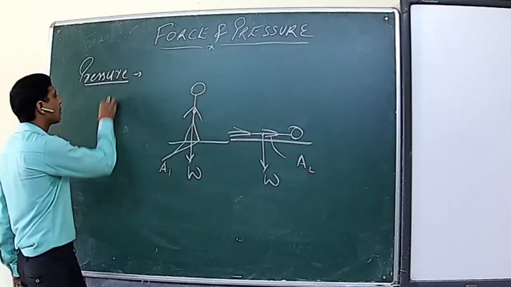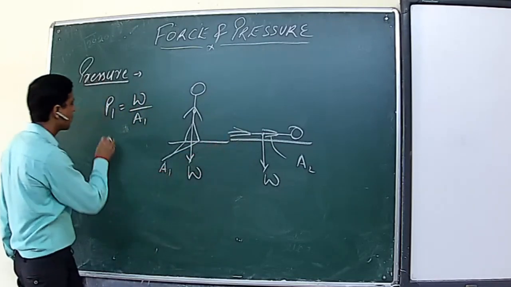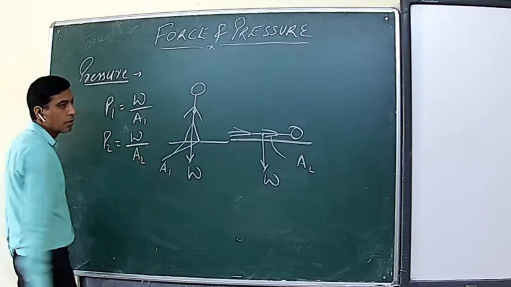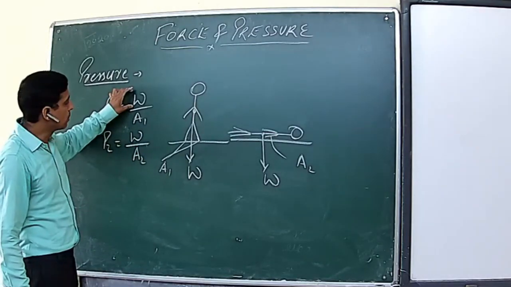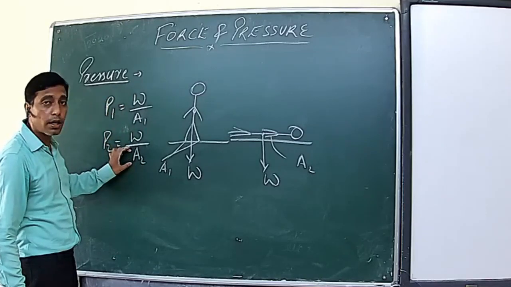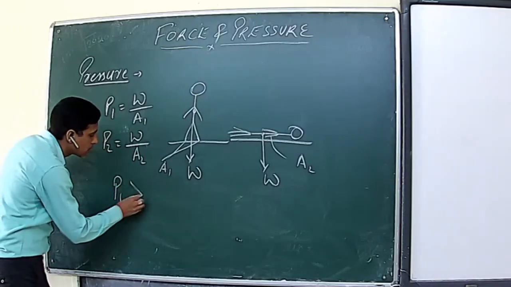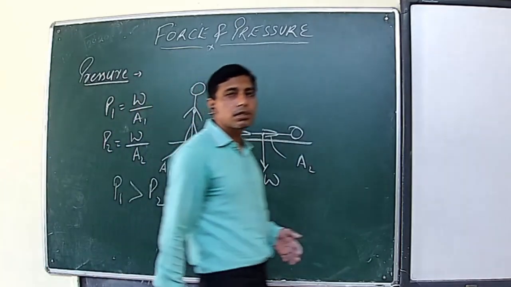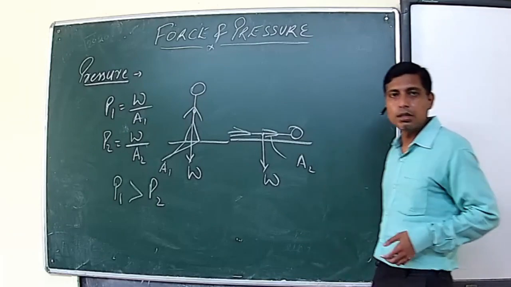So P1 will be equal to W upon A1. In this condition, if the pressure exerted is P2, it will be equal to W upon A2. Again you can see the numerator, that is the force exerted by the boy, is the same in both conditions, but here A1 is less than A2. It means P1 is more than P2. It means while we are standing on a surface, we exert more pressure as compared to while we are lying down on a surface.